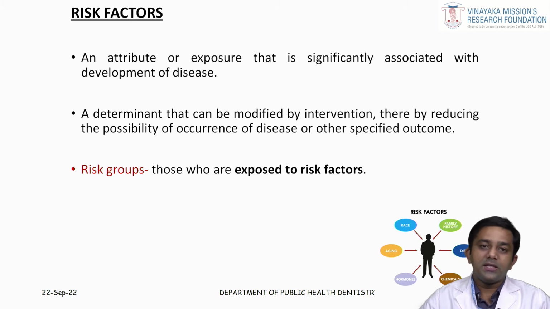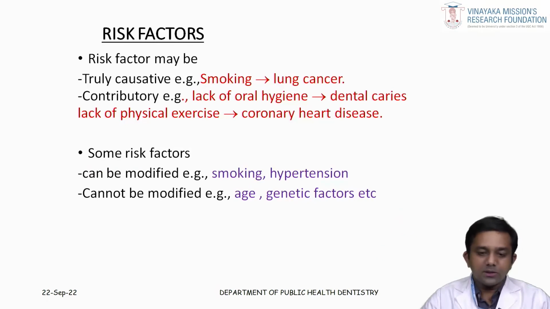The race, aging of a particular person, the hormonal factors, the chemicals a person is exposed to, all these are known as risk factors or risk groups which play an important role in the occurrence of a particular disease. Like I said, smoking causes lung cancer. So, smoking is a risk factor for lung cancer. Lack of oral hygiene causes dental caries, increased amount of sugars causes dental caries. So, lack of oral hygiene and increased amount of sugar is a risk factor for the occurrence of dental caries.